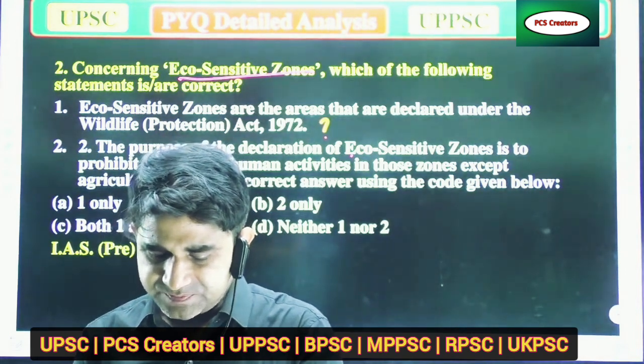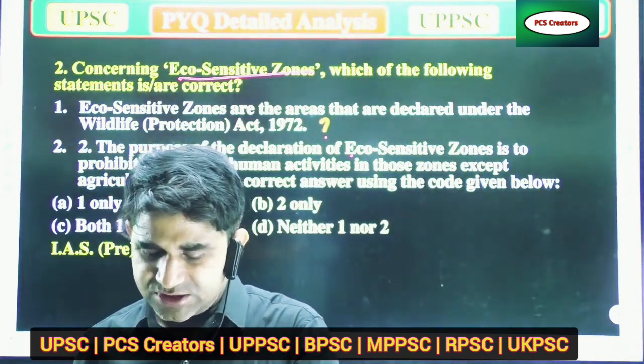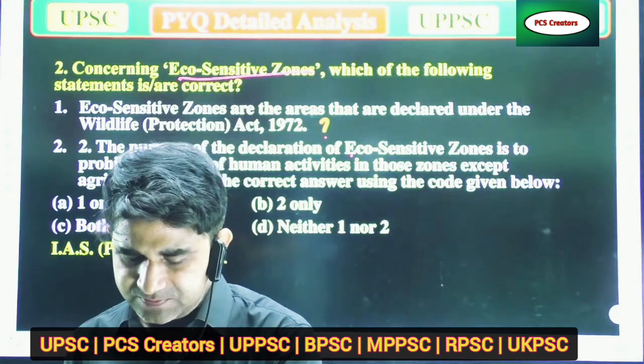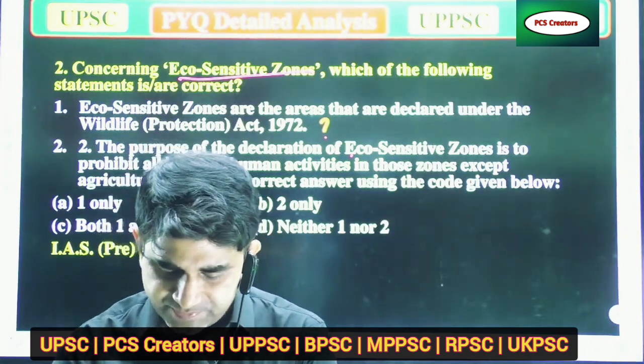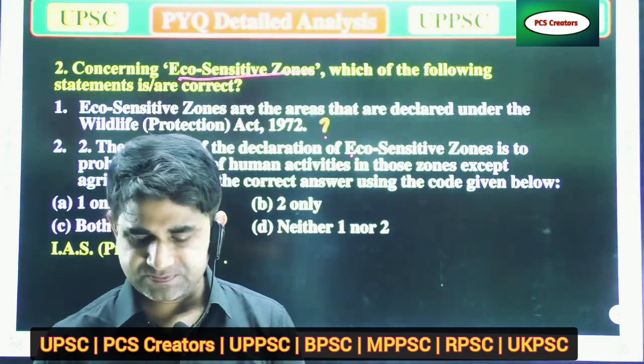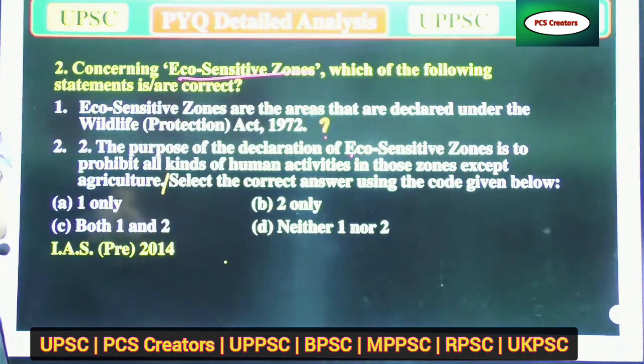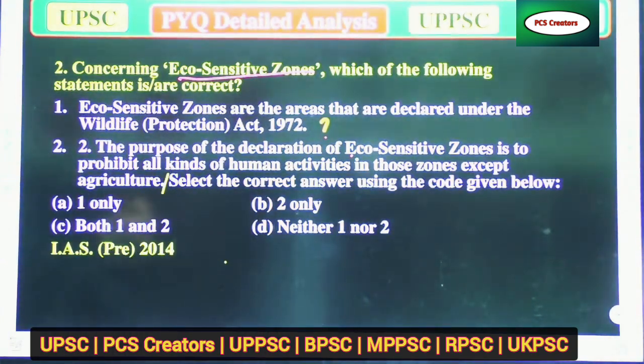Concerning the eco-sensitive zone, which of the following statements is/are correct? So the first statement says eco-sensitive zones are the areas declared under the Wildlife Protection Act 1972.